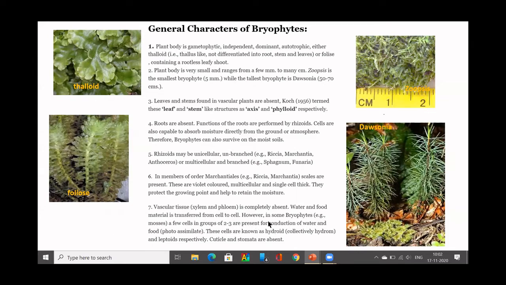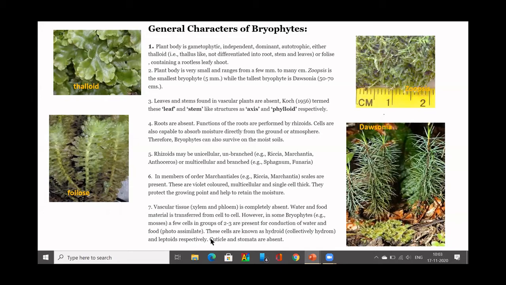So in higher bryophytes, I mean in advanced families or classes of bryophytes, you have a few cells which are used for conduction of water and food. These cells are called hydroid cells, or collectively called hydrome. So water and food: water is conducted by hydroid, food by leptoid respectively.